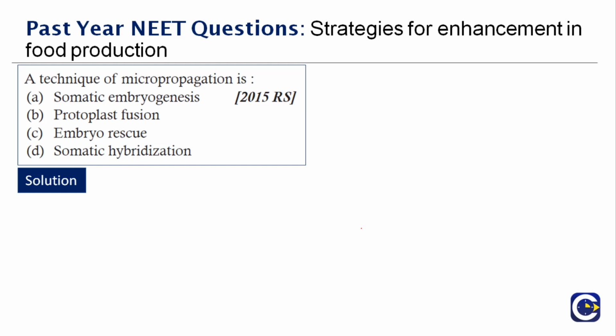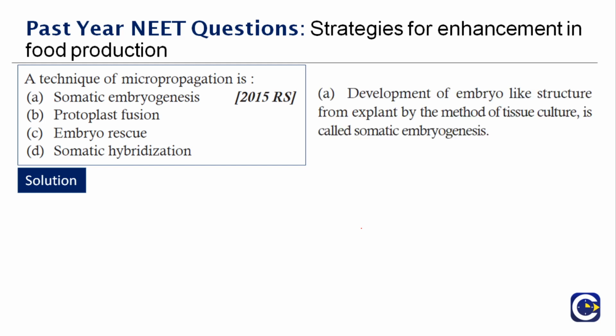So for the technique of micropropagation, I've given you the clue. The right answer is somatic embryogenesis. I told you we are actually multiplying the stock. Why are we following micropropagation? The main thing is it is a practice to rapidly multiply the stock plant material to produce as many progeny plants using modern plant tissue culture methods. It is used to multiply plants such as those which have been genetically modified or bred through conventional plant breeding methods.